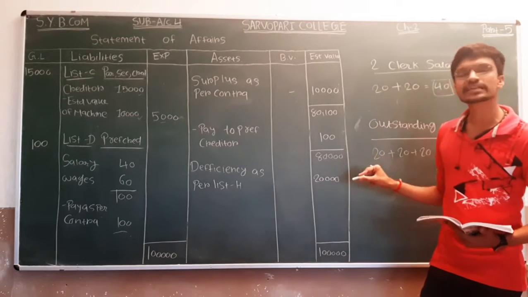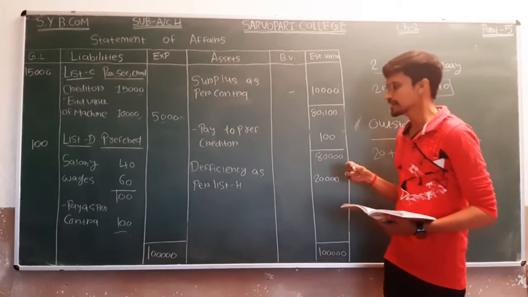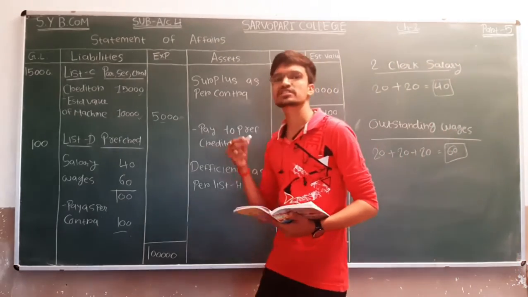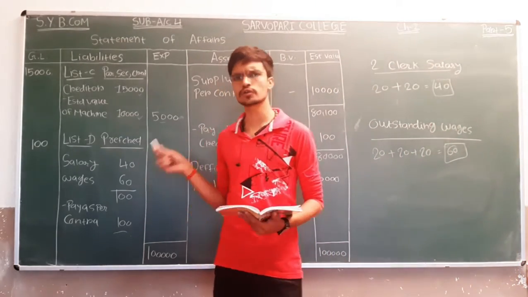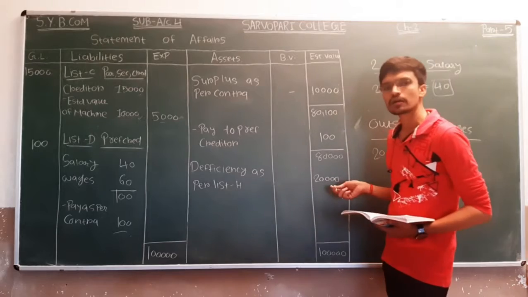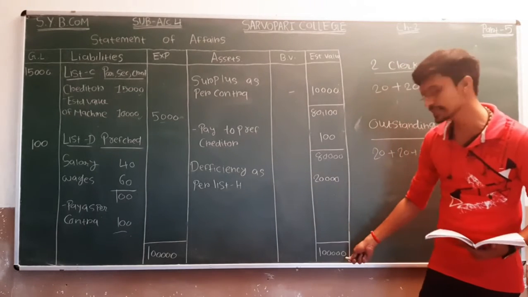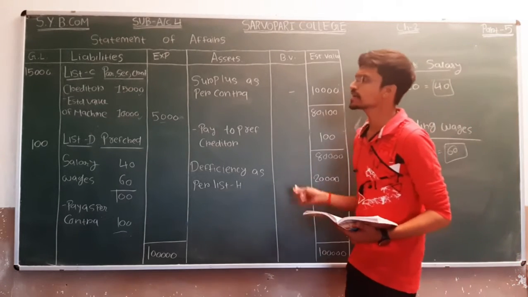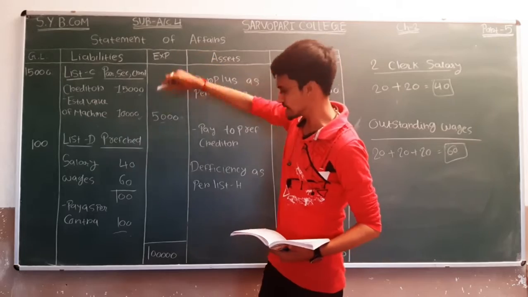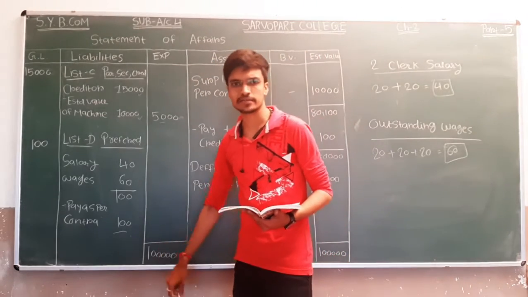So the total is 80,000. Now we are getting the deficiency as per list H. So the amount of gap it is 20,000. So total of the asset side that is 1 lakh, and also we are getting the total from the liability side that is 1 lakh.